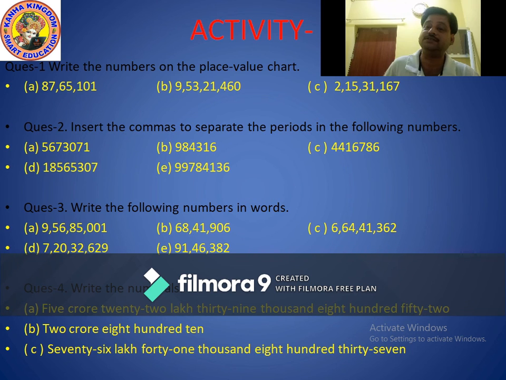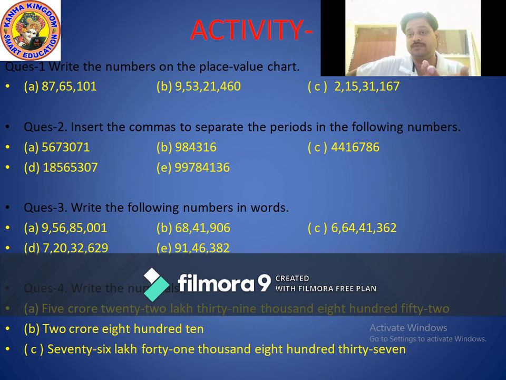Very good, 3 periods, because only 3 things come: 837 comes in the ones period, and 41,000 in the thousands period, so 2 figures, 41, and 76 lakh means the lakhs period also comes, that is 76.